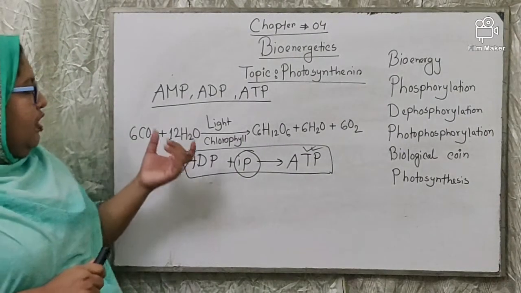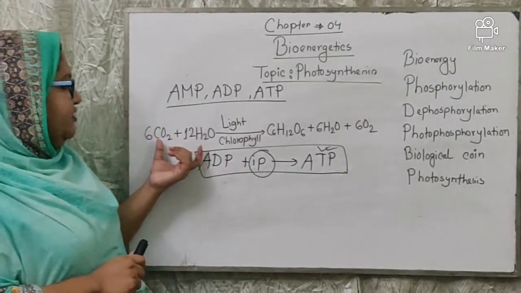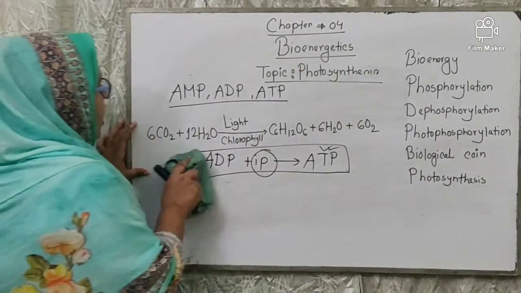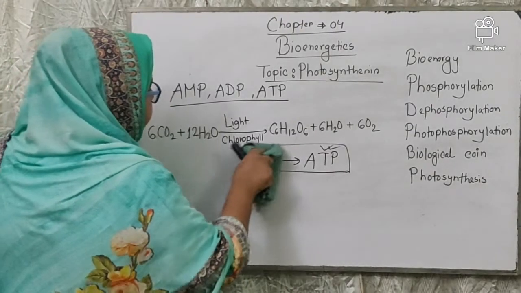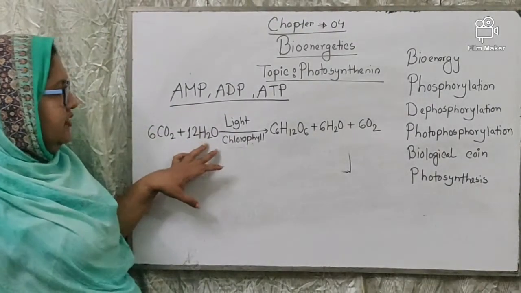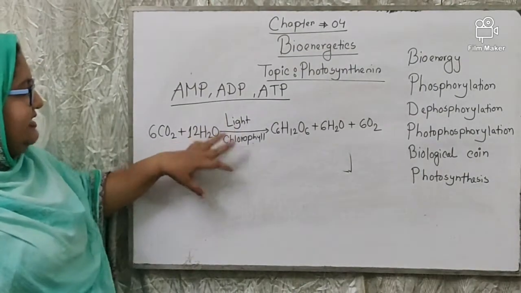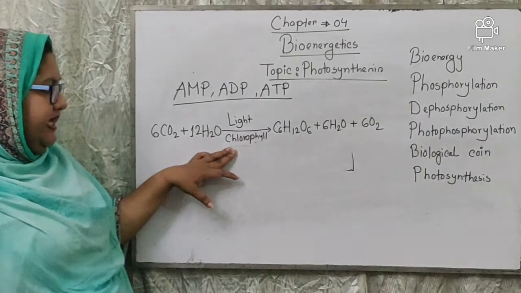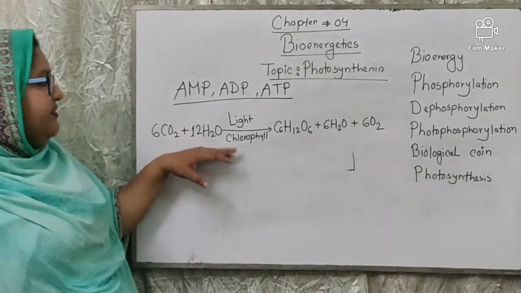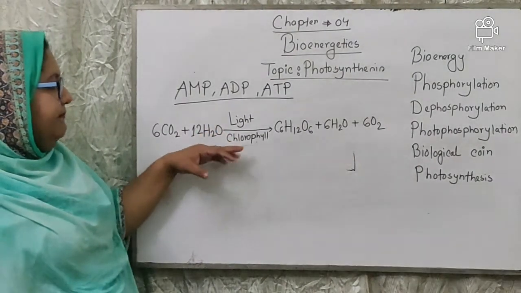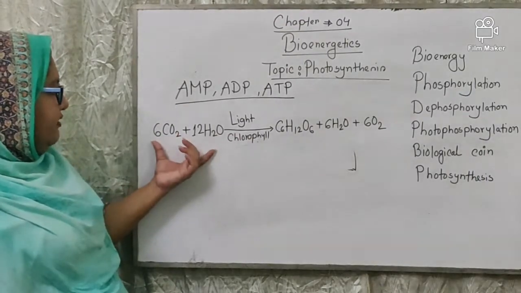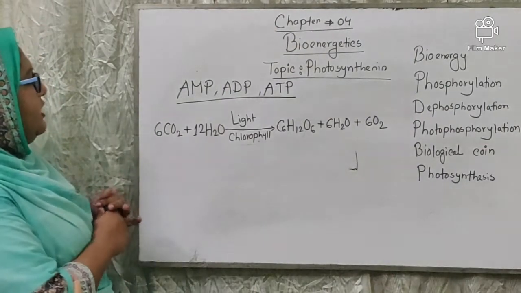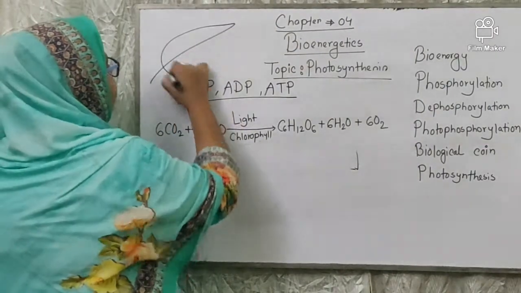There are four things required for the production of carbohydrate. One is carbon dioxide, the second thing is water, and the other two things are light and chlorophyll. Light and chlorophyll play a role like a catalyst when carbon dioxide is absorbed by the plant through the leaf, or through the stomata of the leaf.